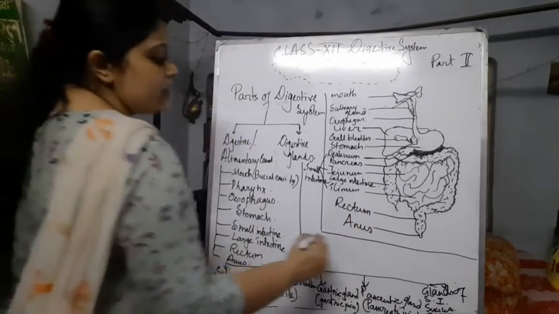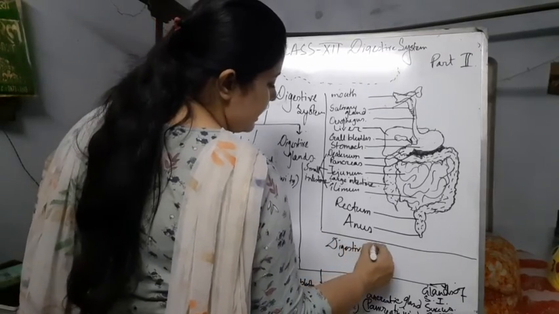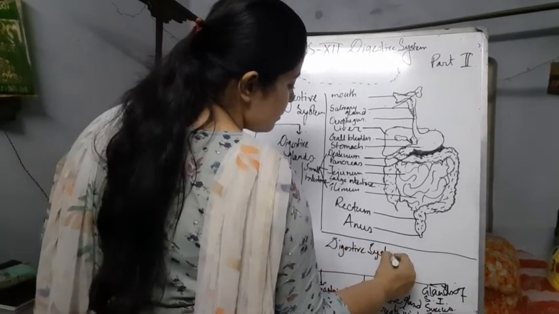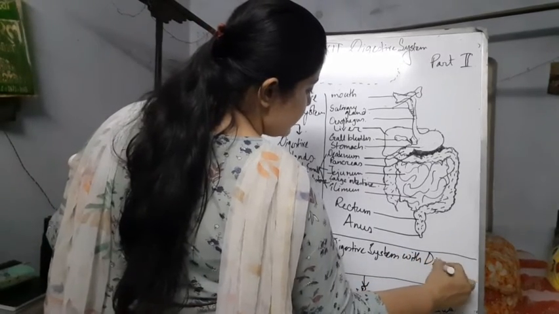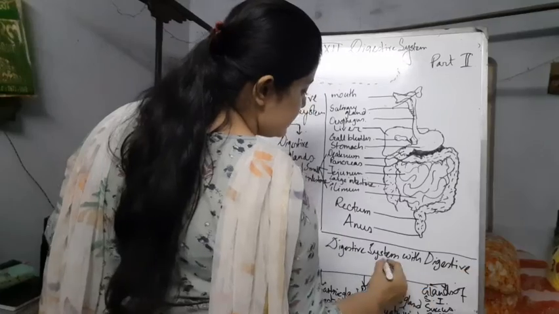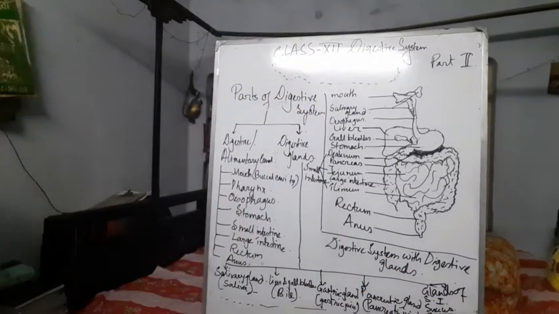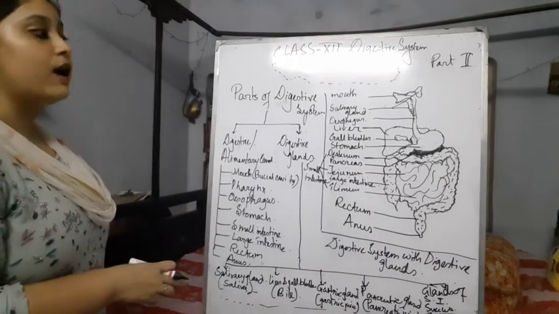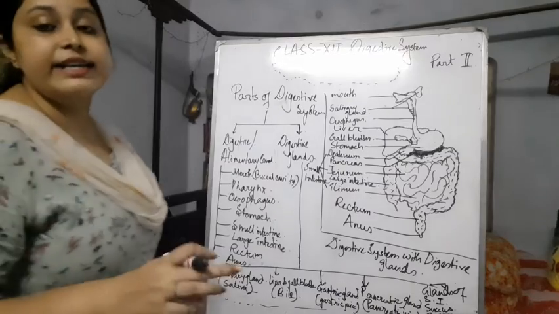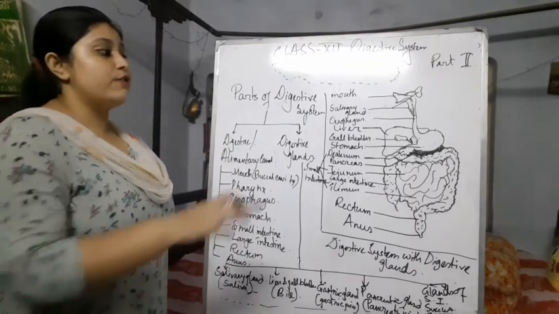So this is the picture of the digestive system with digestive glands. Okay, I think you understood properly. Learn this picture, practice it in your house because it is very important and it can also come in your examination. Learn this picture properly along with this labeling.